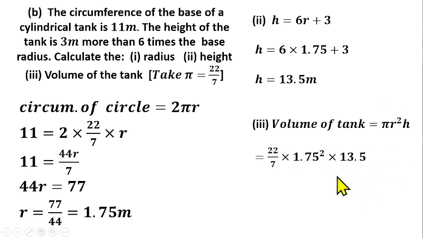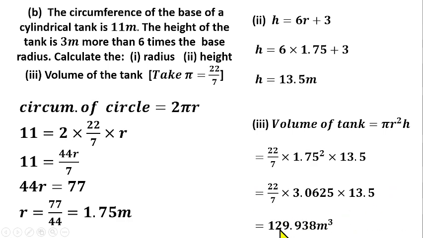If you substitute our values, you have 22 over 7 times the radius 1.75 squared multiplied by the height, which is 13.5. If you simplify this, you have 3.0625 multiplied by 13.5. Simplify this with a calculator, and that should give us 129.938 meters cubed as the volume. We are not asked to approximate our answer, so we leave our answer like that.